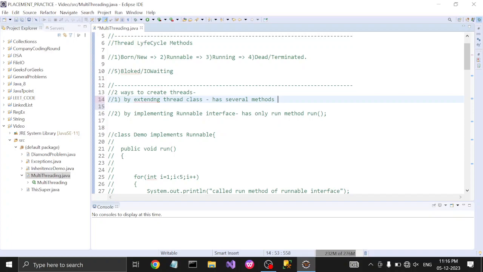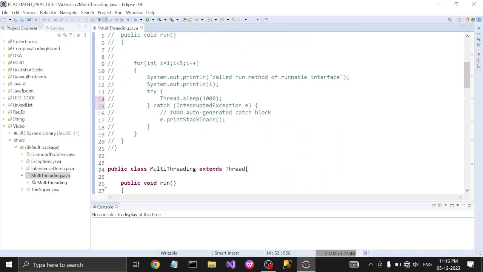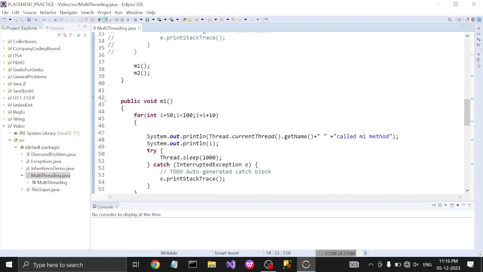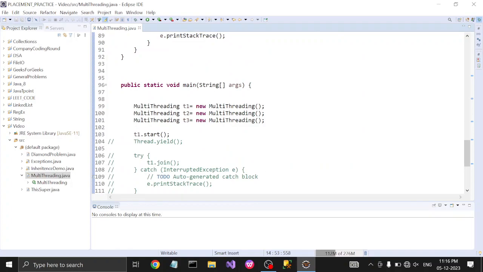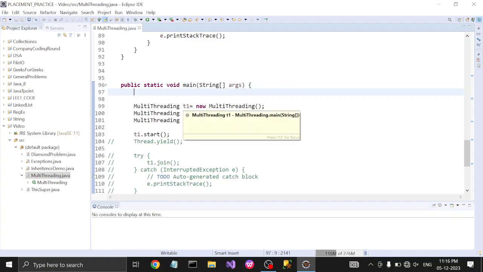So we'll see both ways, how we can extend the Thread class and how we can implement the Runnable interface. First of all, we come into the main method of our class. So this is the main method of our class. We have created three threads, t1, t2, t3.